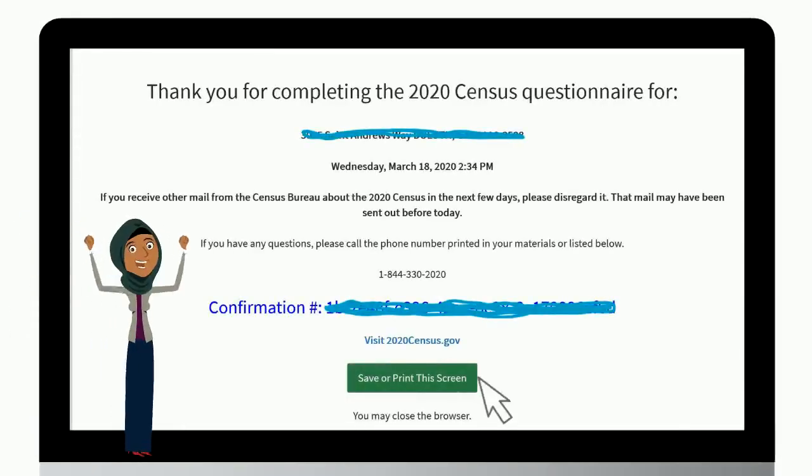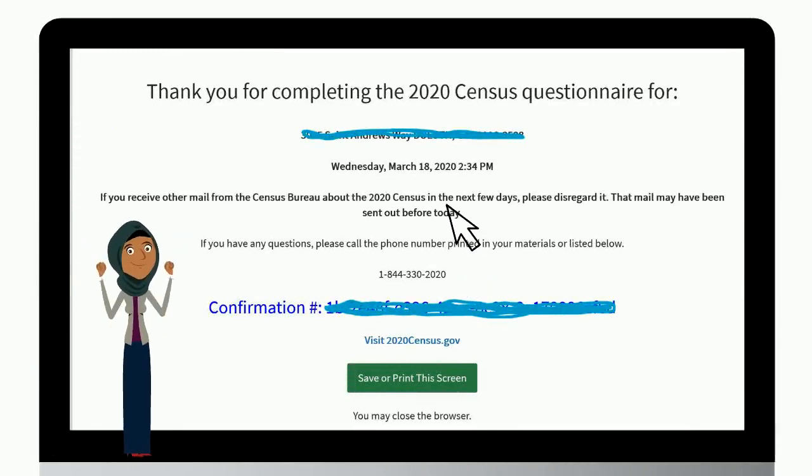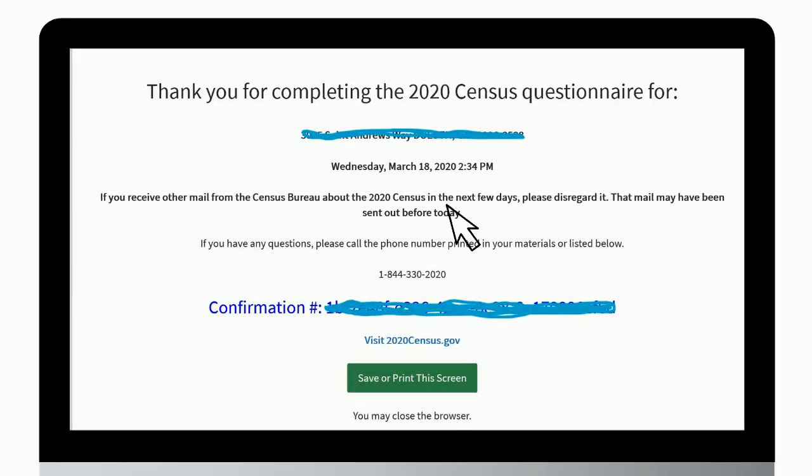You finally completed it. You will receive on this page a confirmation number you can save or you can print for your records. Great job completing the census.